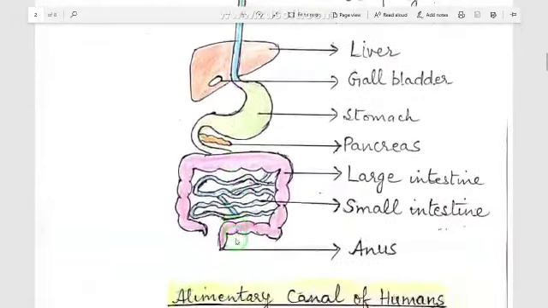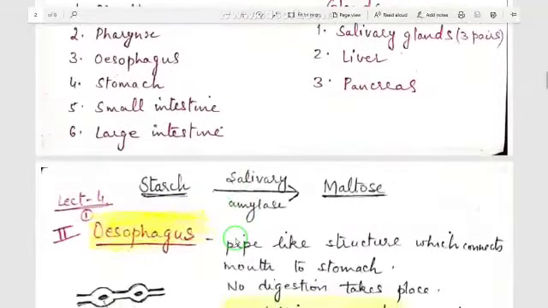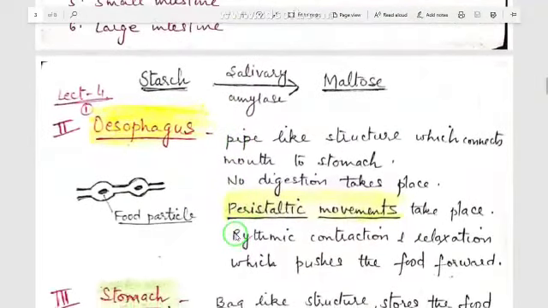What is this? This is called peristaltic movement. The peristaltic movement means the walls of the esophagus do rhythmic contraction and relaxation. ये सिकुड़ती हैं और फैलती हैं इसकी दीवारें, जिससे कि फूड आगे पुश होता है. So these peristaltic movements of the wall of the esophagus push the food in the forward direction. So this is the importance of the esophagus.